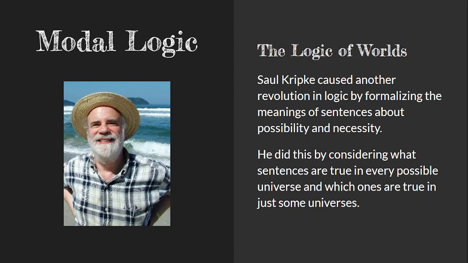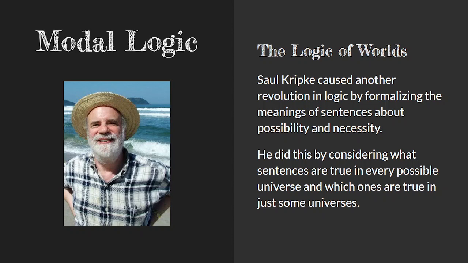Another big innovation recently in the history of logic, I say recently, but it was decades ago, is Saul Kripke's discoveries when it comes to the logic of words like possible and necessary. So Kripke, as a 16-year-old working in a library in Omaha, came up with rules for understanding the meanings of the words possible and necessary, and a whole logic to go along with them that references other universes.